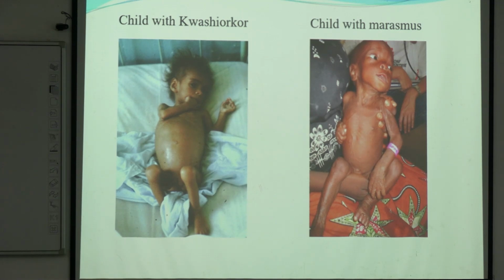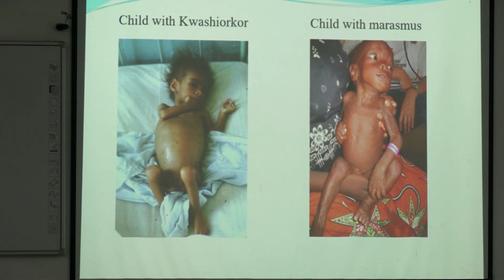This is known as ascites. And if we look further, we can see pedal edema also. Legs and limbs are thin, but we can see edema in the hands and foot. Okay?